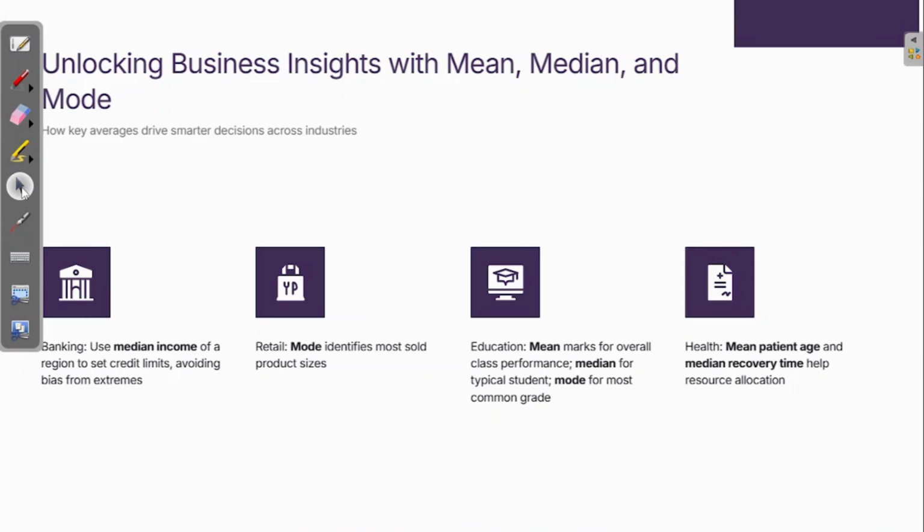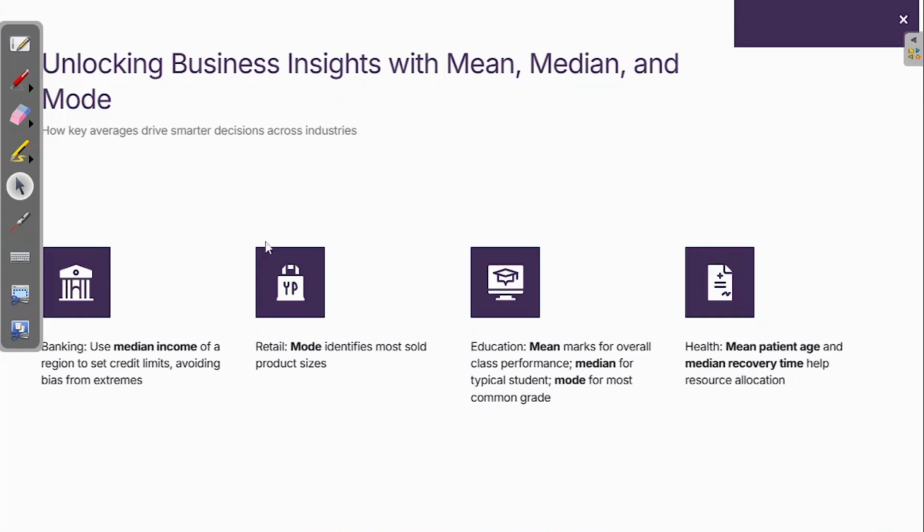And in health, mean patient age is important because they see in a hospital what the mean patient age is. Generally, in a hospital all kinds of people come, so the skewness goes away with the mean. Then they take the median for the recovery time, because older people take more time to recover and younger people take less time. Within a population of younger and older people, the timeline differs a lot. So they take the median to understand the recovery point.